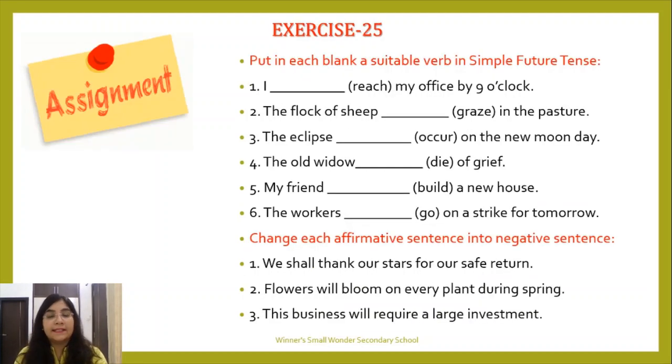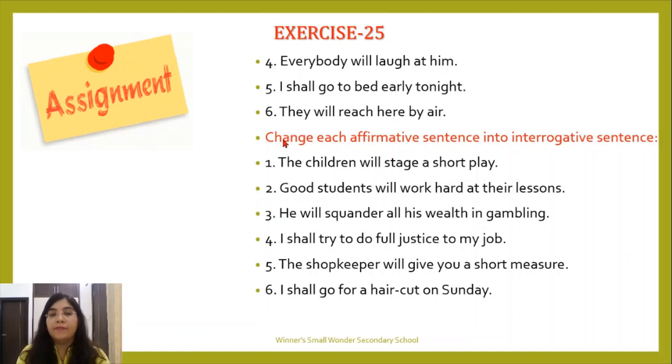Now the exercise. This is a combination of all the three forms of simple future tense that I am giving to you. Okay, in the first part you have to put in each blank a suitable verb, that is the auxiliary verb plus the main verb usage. You have to do it in these 6 sentences. The next part, you have to change the affirmative sentences into the negative ones. Third part, you have to change affirmative sentences into interrogative. So this includes all the three forms of simple future tense.